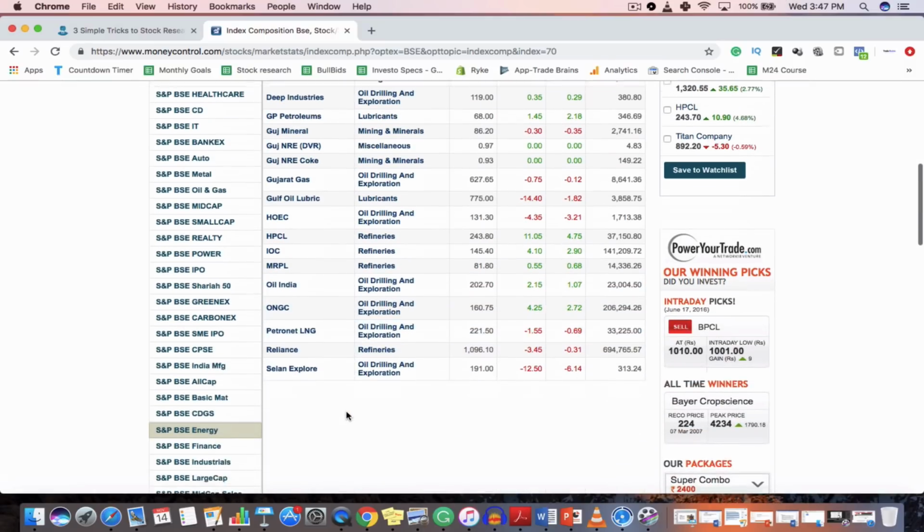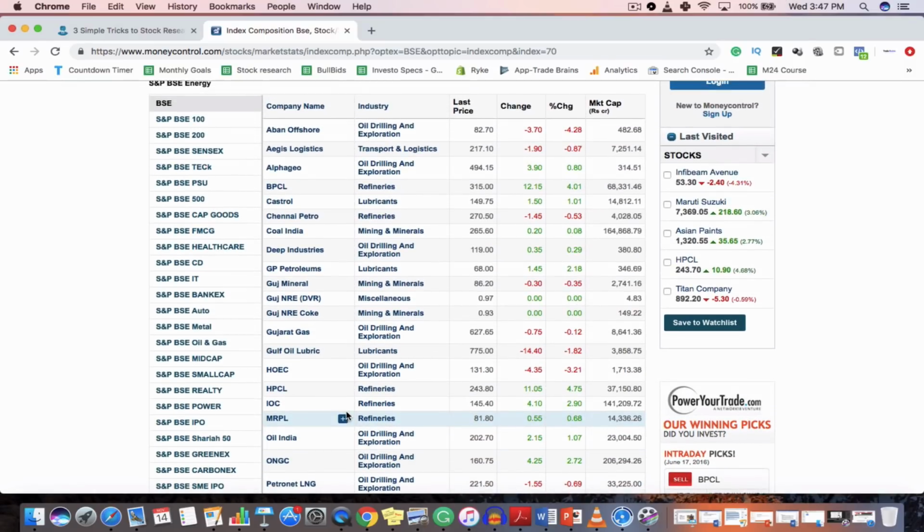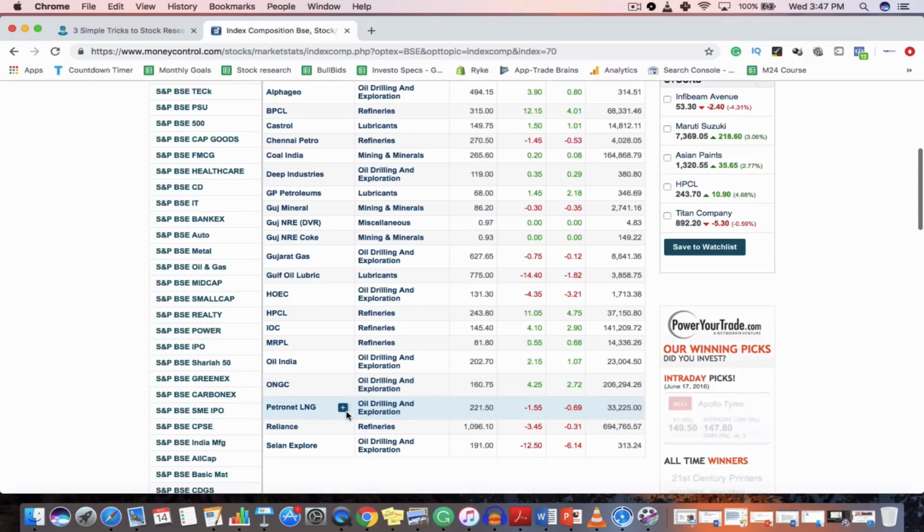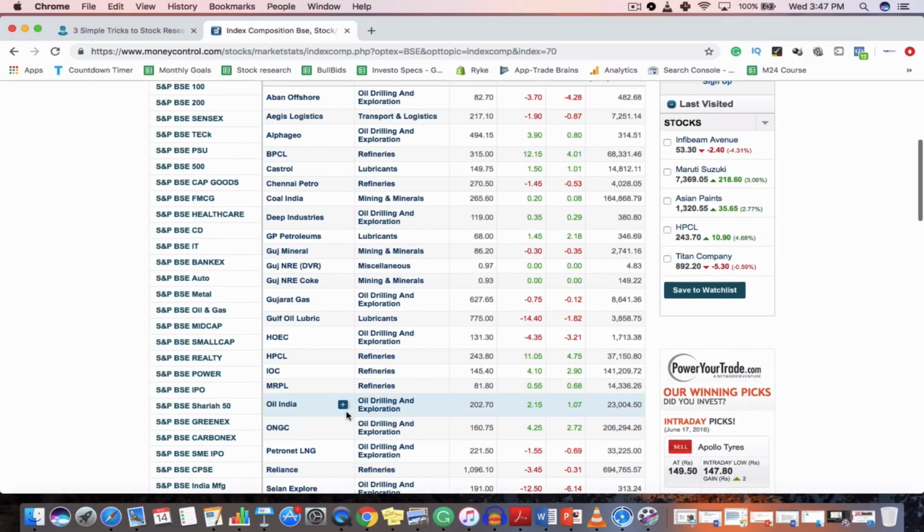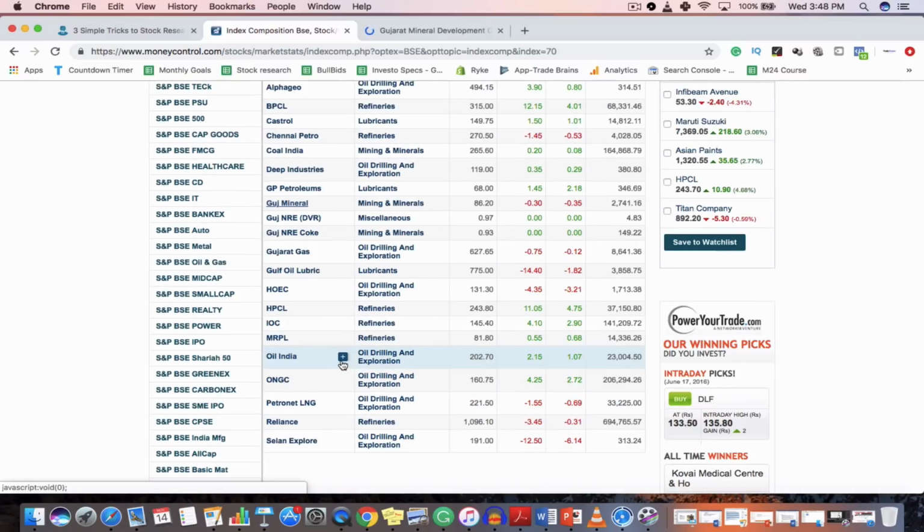Here you can get a list of all the 15-20 companies in the energy sector, and you can find out which one is the best, which one has the most growth potential, and which can give you good returns in the future. You can go to the page of all these 15-16 companies in the energy sector and read more about them, and you have to do a competitive analysis like which is the best alternative in this industry. Anyhow, this is an easier approach for beginners.